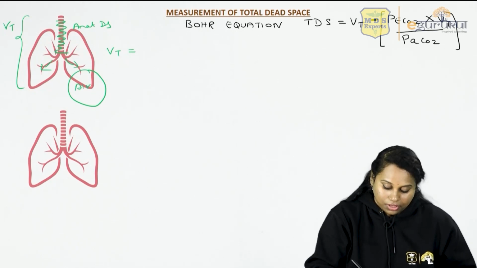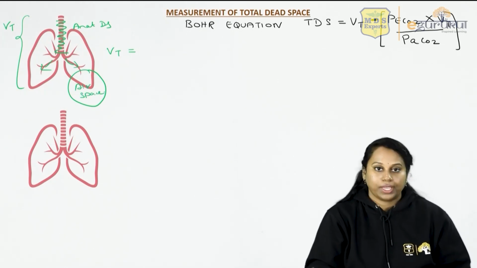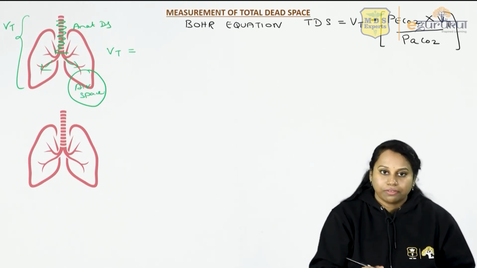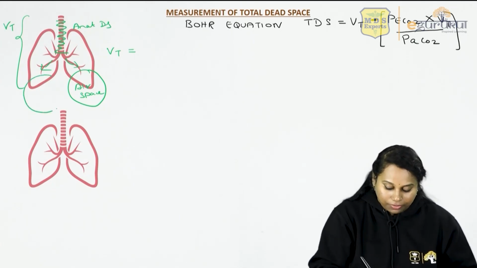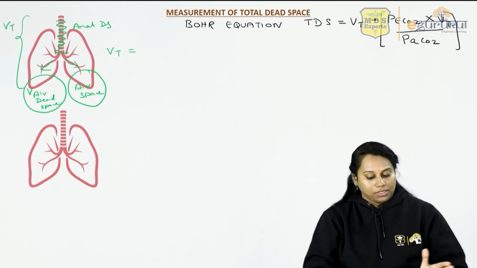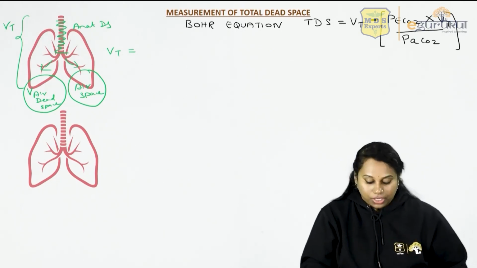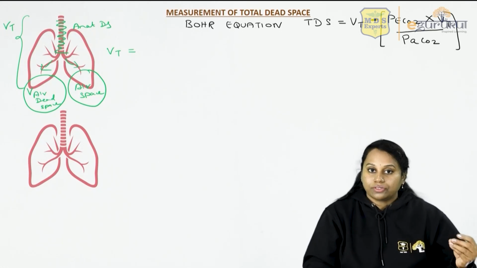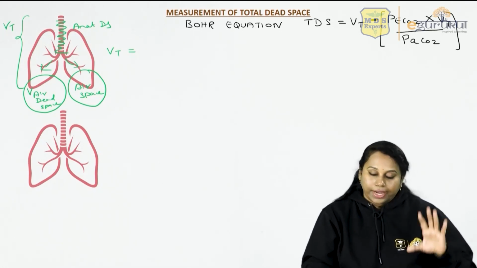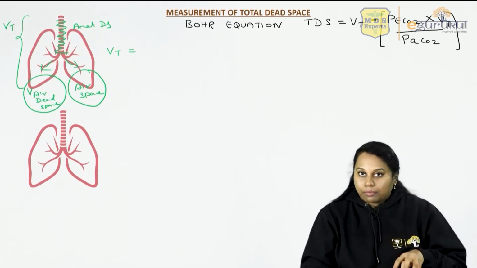This is called the alveolar space, and if there are any damaged alveoli, then some would have occupied the alveolar dead space. Alveolar space is the alveoli which are functioning. Alveolar dead space is the alveoli which are not functioning. So tidal volume would have occupied these three compartments.